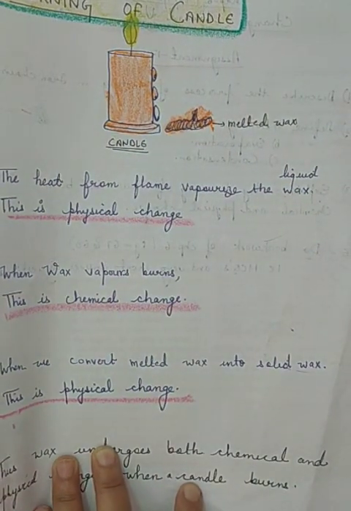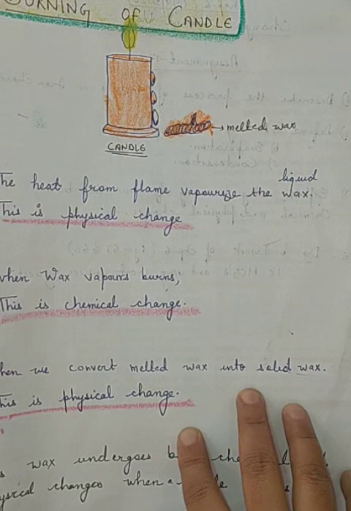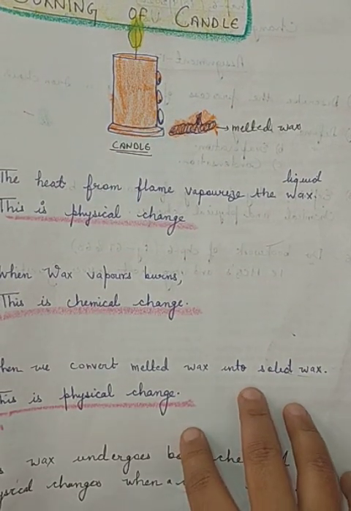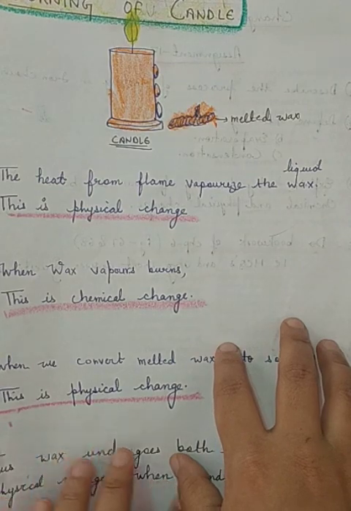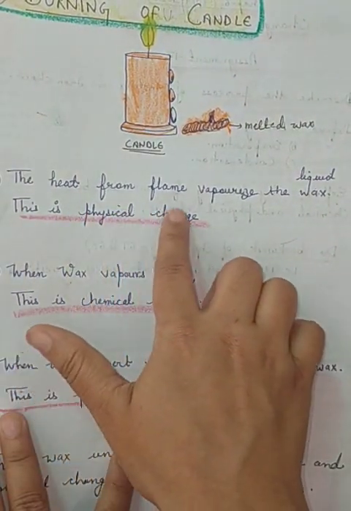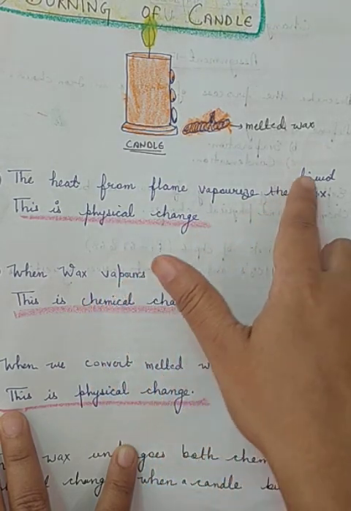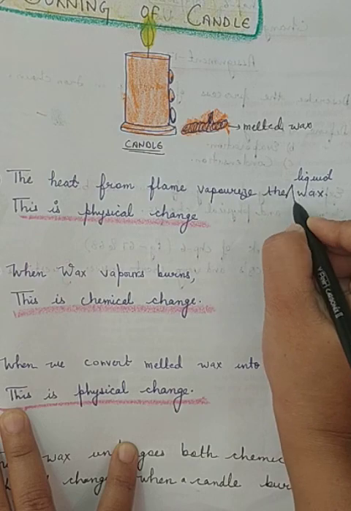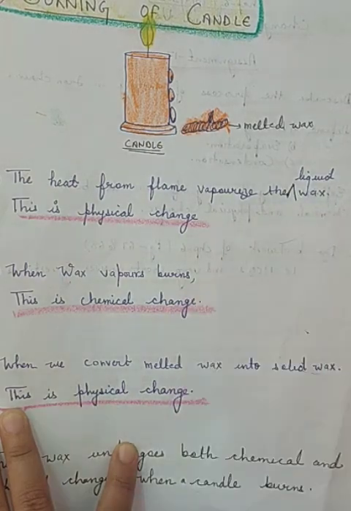First of all, I will tell you what are the different physical and chemical changes observed in the burning of a candle. So first, heat from the flame vaporizes the liquid wax. This is called a physical change. Liquid will come here.